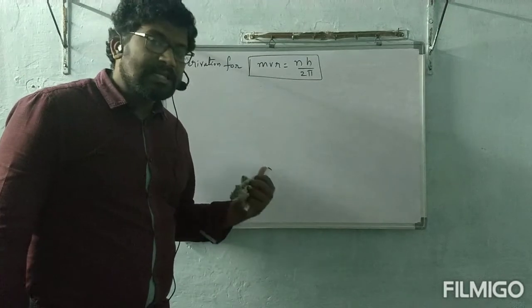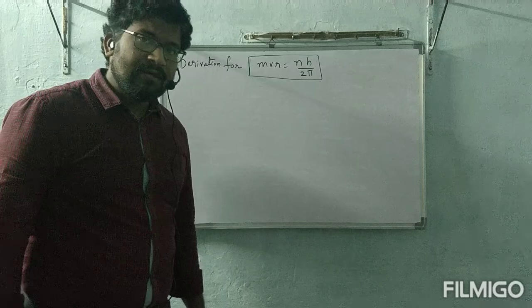But now, by considering wave properties, we can explain. The derivation also we will see.